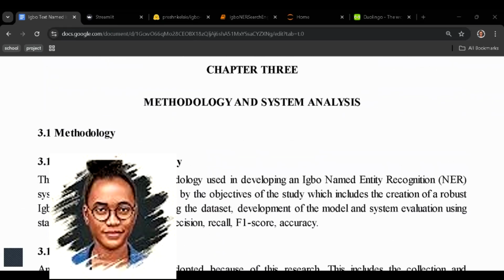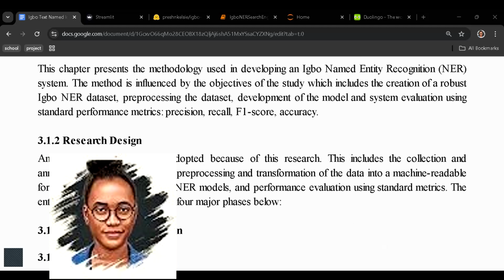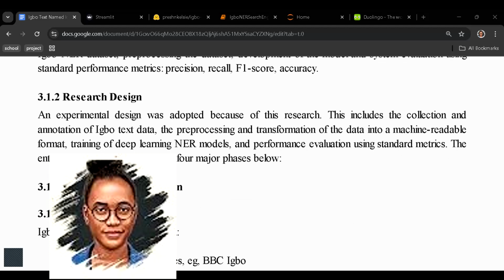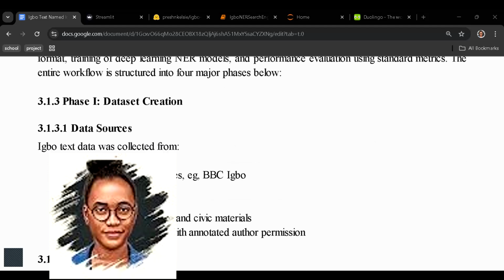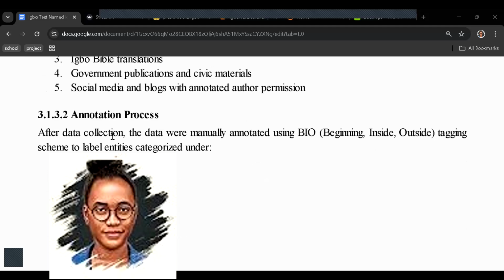So we now come to where we started doing the work. Our methodology and our system design: we use an experimental methodology. What was our research design? We split our research design into 4 major phases. We started with dataset creation, scripting and collecting data from these sources. Then, when we finished doing that, we manually put them in a .csv file and then did manual annotation.